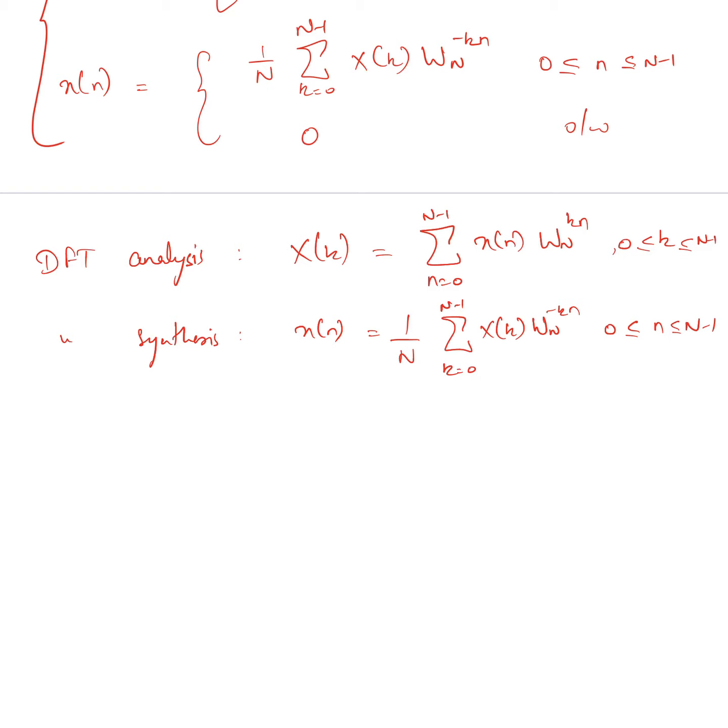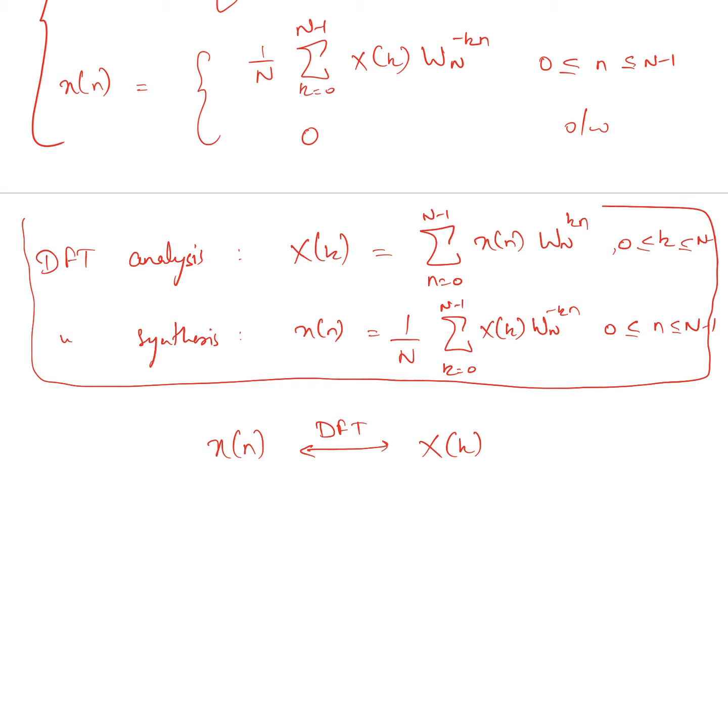So these are the final two formulas for the analysis and synthesis equations. Using x of n we compute the discrete Fourier transform X of k, and given this X of k we compute x of n.